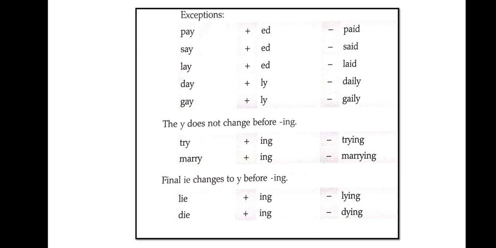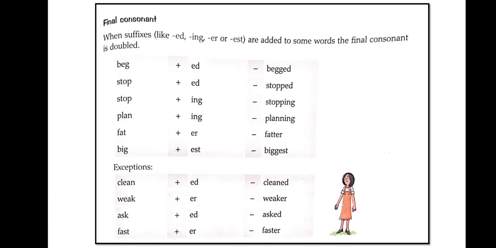The y does not change before ing. Try plus ing, trying. Marry plus ing, marrying. Here we are not changing y if we are using ing. Final ie changes to y before ing. Lie plus ing, lying. Die plus ing, dying. Now see the next page.